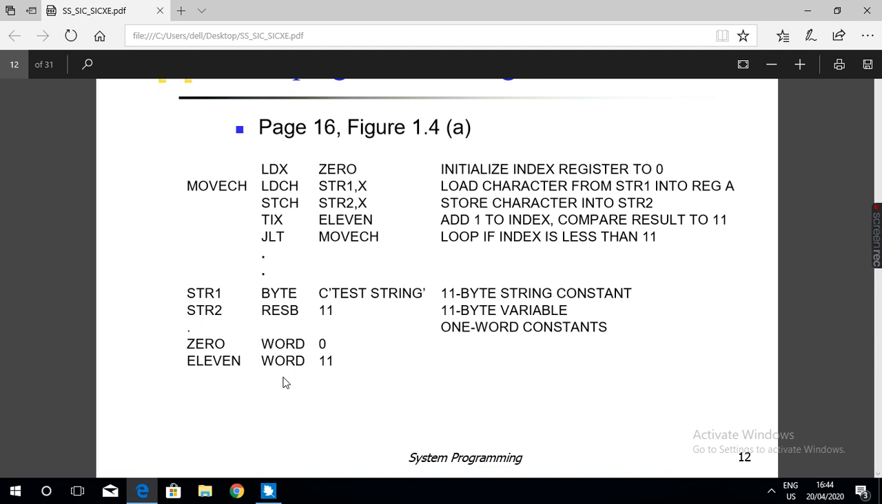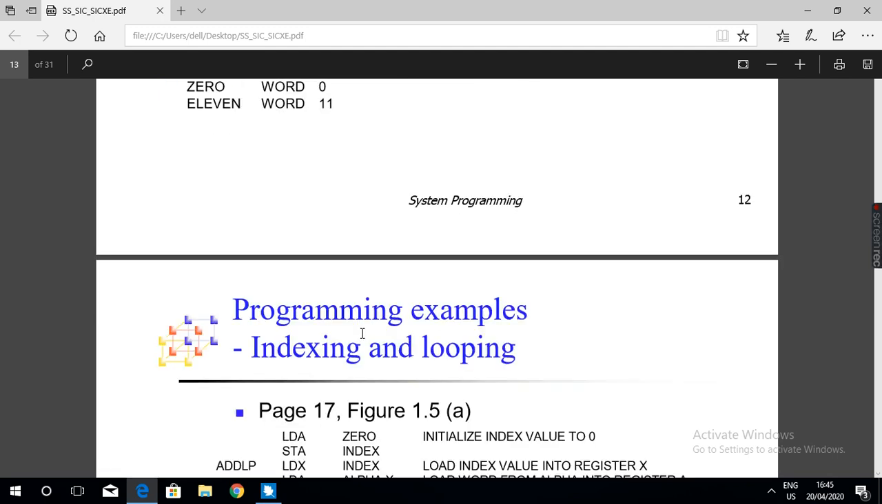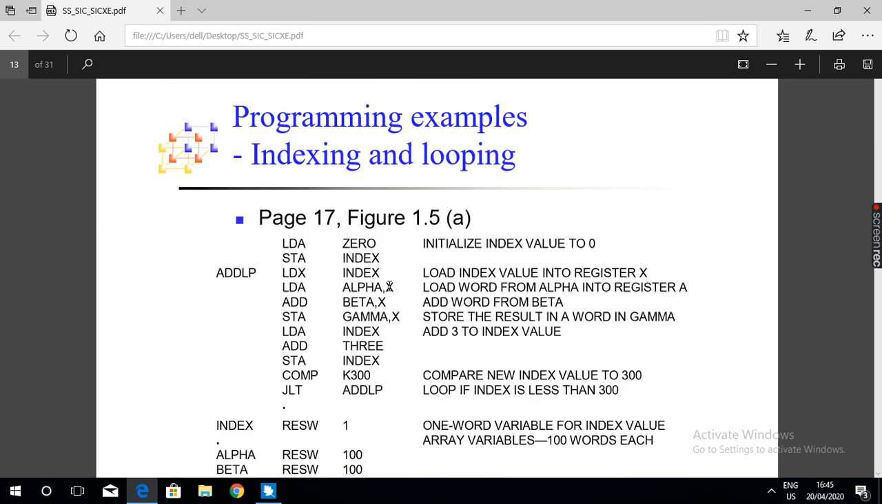They instruct the assembler to reserve some memory, like that. Byte, word, reserve byte, reserve word, they are all assembler directives. They are not executable instructions. These instructions are for the assembler, not for the machine. BYTE, WORD, RESB, reserve byte, RESW, reserve word, these are all assembler directives. They are meant for the assembler.